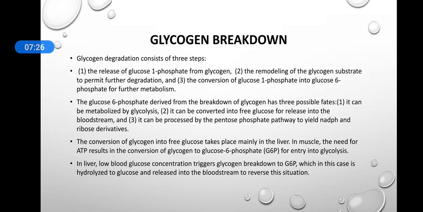The conversion of glycogen into free glucose mainly takes place in the liver. In the case of muscles, the need for ATP results in the conversion of glycogen to glucose 6 phosphate for entry into glycolysis. In the liver, low blood glucose concentration triggers the glycogen breakdown to glucose 6 phosphate, which in this case is hydrolyzed to glucose and released into the bloodstream to reverse this situation. So there are different stressors for the breakdown of glycogen in the muscle cells and in the liver cells.